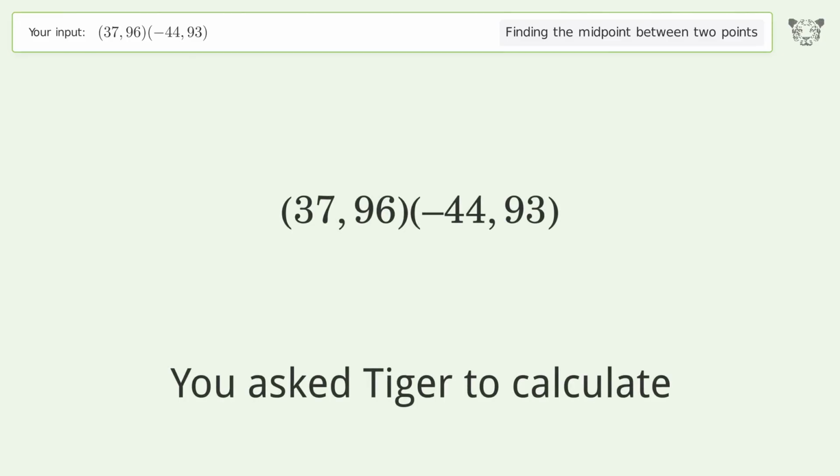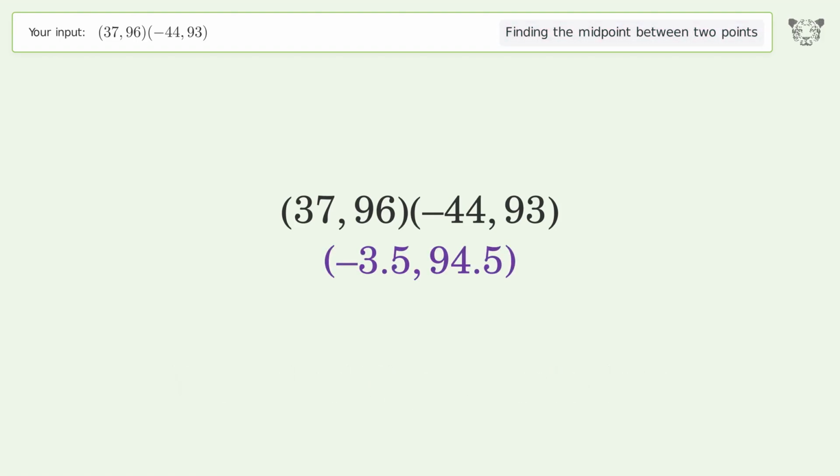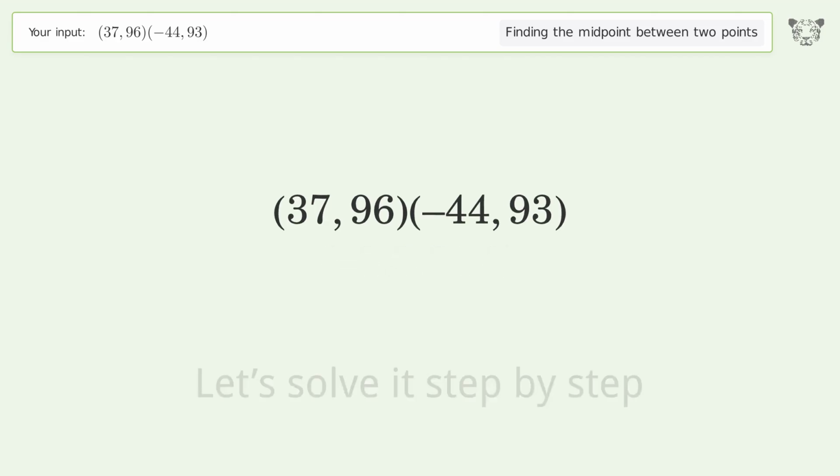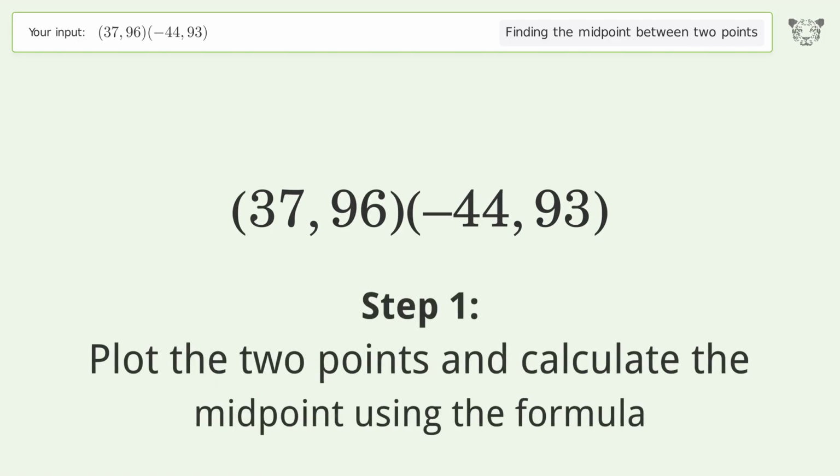You ask Tiger to calculate. This deals with finding the midpoint between 2 points. The midpoint between the 2 points is negative 3.5, 94.5. Let's solve it step by step. Plot the 2 points and calculate the midpoint using the formula.